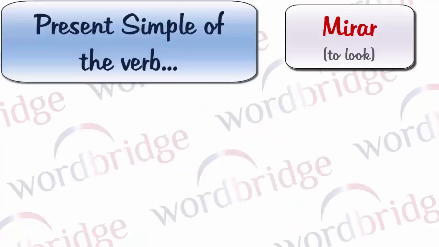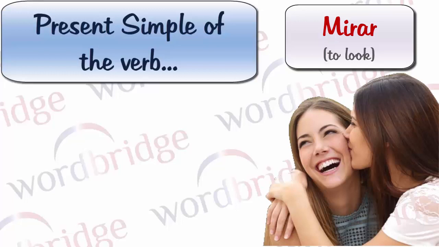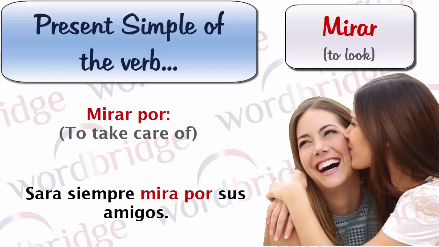In English, mirar means to look, to see. Lucía mira el amanecer por la ventana. When it is used with the preposition por, it means to take care of. Sara siempre mira por sus amigos. Sara always takes care of her friends.